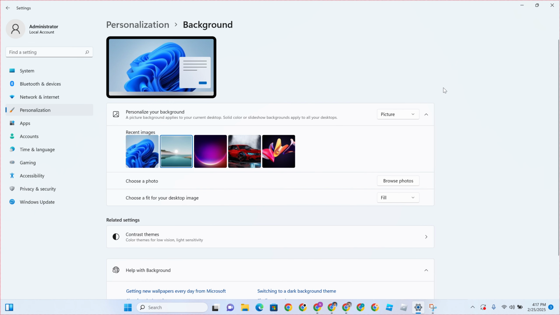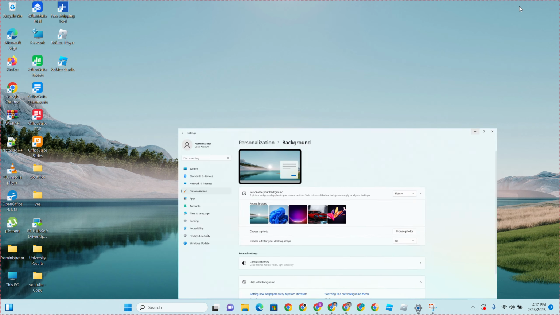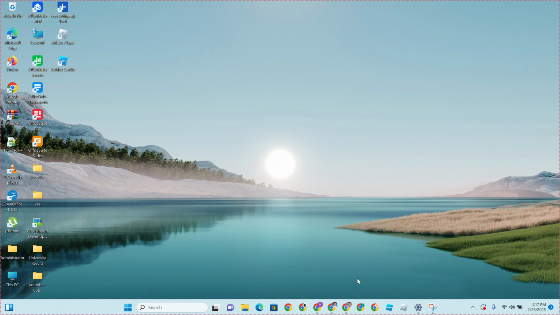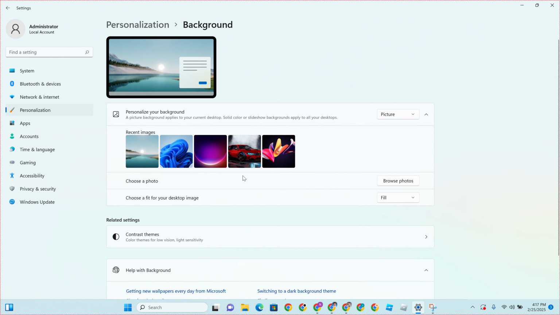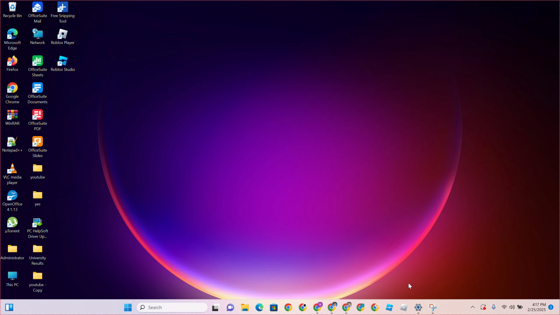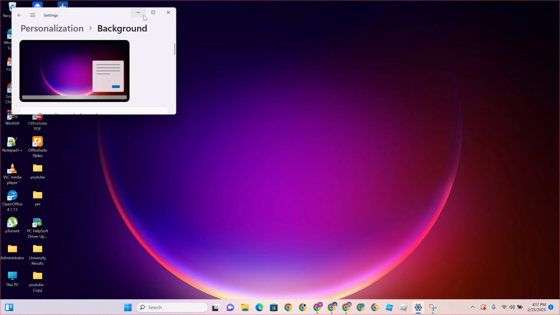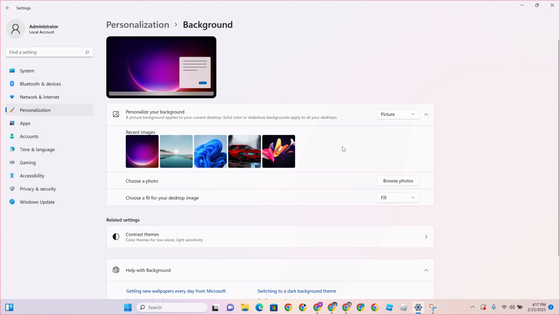If I click on it right here and go back, you can see I just changed the background of this laptop. If I go back and do this, it's going to change as well.